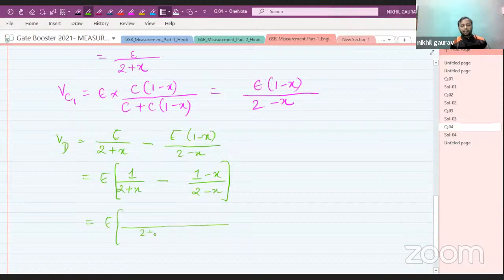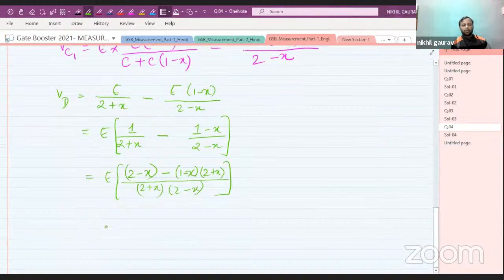So 2 plus x, 2 minus x. By taking the LCM, we will get 2 minus x here, then minus 1 minus x times of 2 plus x. All right, so this expression will be equal to e times of 2 minus x minus 2, then plus x square.